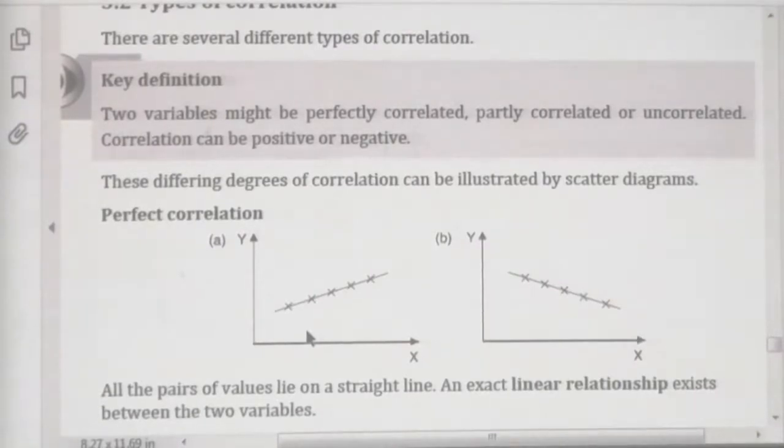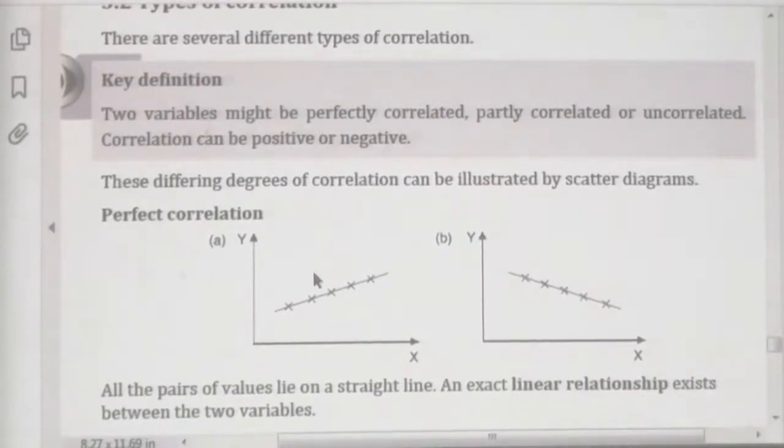If it is a positive relationship, when x increases, y will increase. Therefore, data going upward to the right hand side is a positive relationship of data. This is a negative relationship of data.